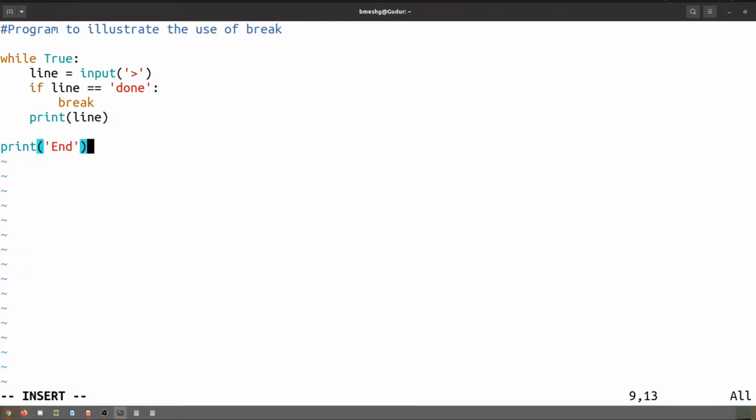A very simple program I have written, dear students. While True, line is equal to whatever the user is going to enter, that will be stored in line and it will be compared with the string done. If it is equal to done, then break.